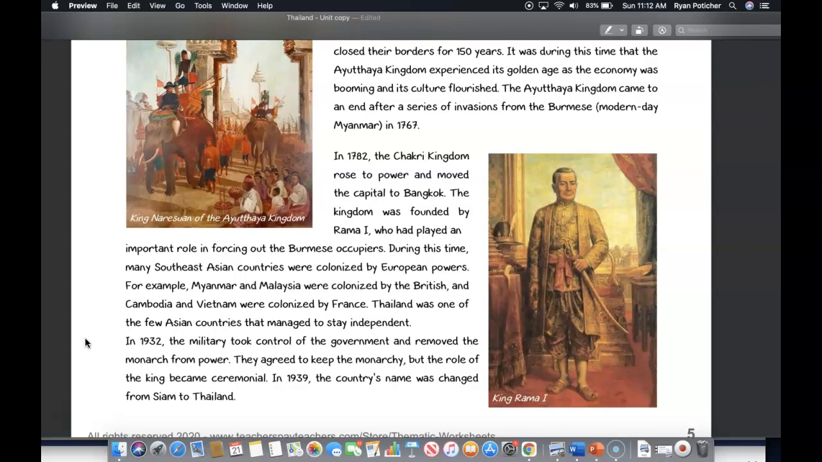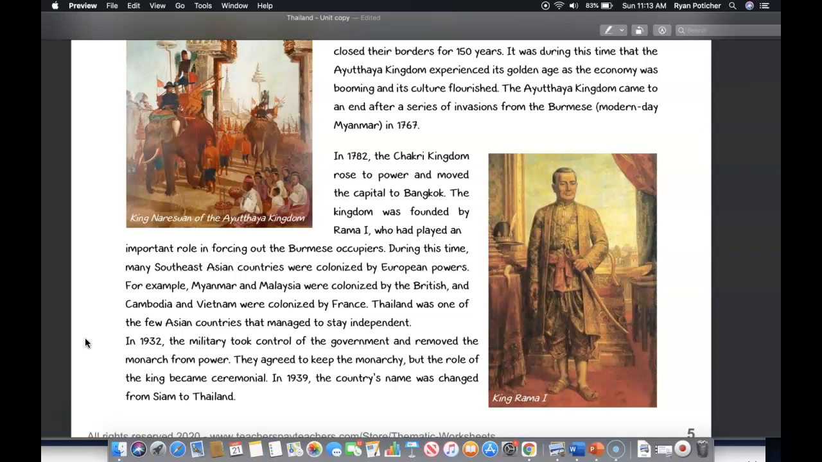Myanmar, in 1767. Now, in 1782, the Chakri kingdom rose to power and moved the capital to Bangkok. The kingdom was founded by Rama I, who played an important role in forcing out the Burmese occupiers. During this time, many Southeastern Asian countries were colonized by European powers. For example, Myanmar and Malaysia were colonized by the British, and Cambodia and Vietnam were colonized by France.